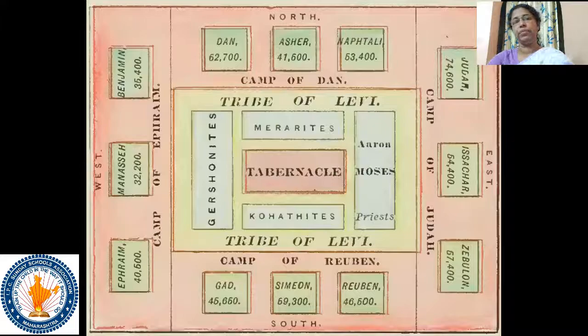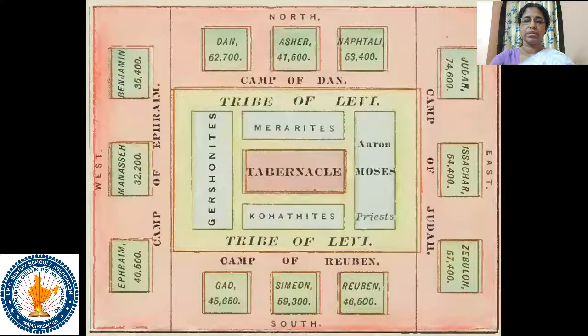The tribe of Levi camped on the four sides of the courtyard of the tabernacle. Moses and Aaron camped on the east side, Merarites on the north, Kohathites on the south, and Gershonites on the west.